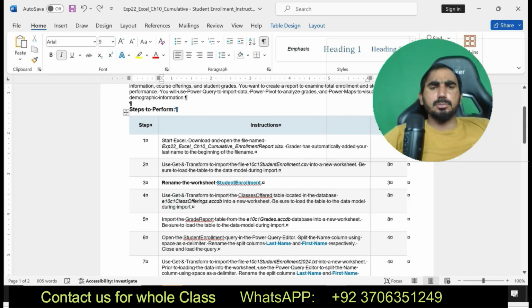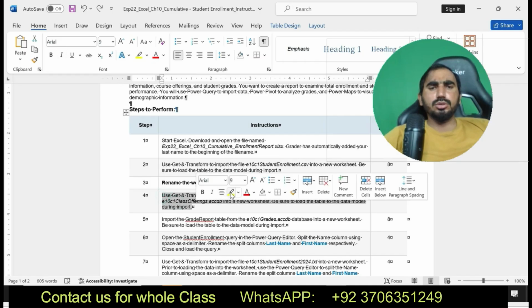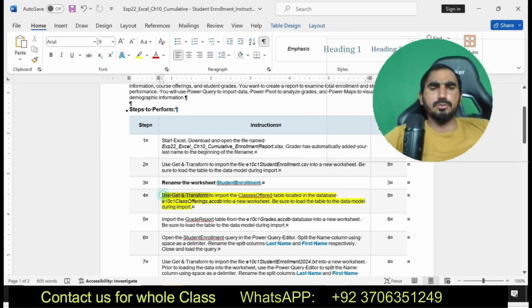Now I'm going to solve step number 4. Use Get and Transform to import the data. Okay, now I'm going to solve step number 4. Use Get and Transform to import the Classes Offered table located in the database. Okay, Class Offering, the Access. Now I am going to show step number 4 here.